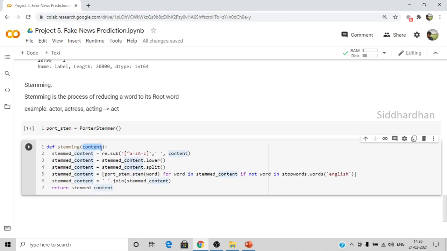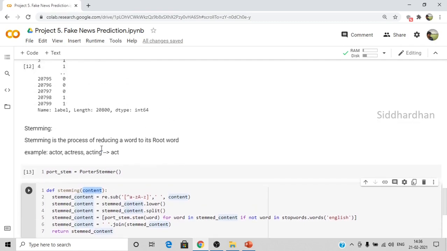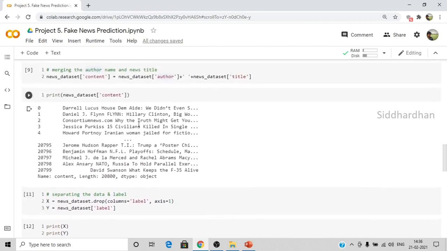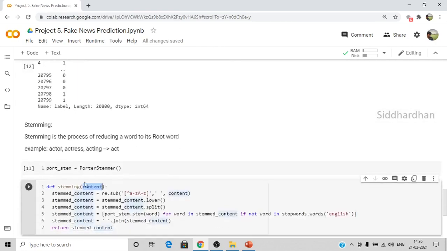If we give a particular text inside this stemming function, it will do all the processing that we have mentioned here. I want to name this input content, but it's not necessary to mention the same word as the column called content we created earlier.